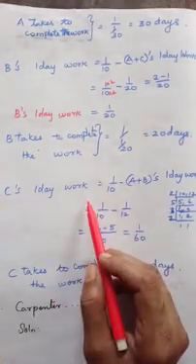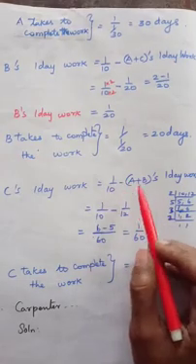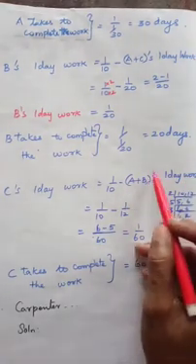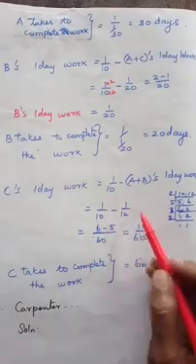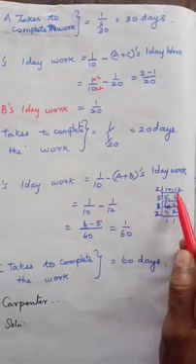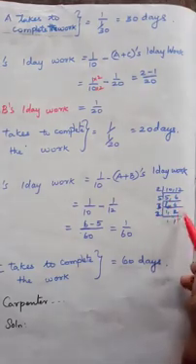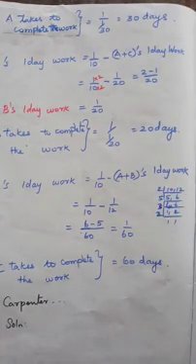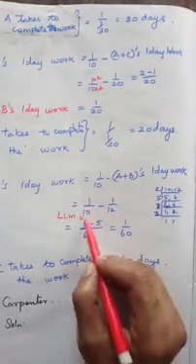C's one day work we have to calculate now. A plus B plus C's one day work is 1 by 10. From that we have to subtract A plus B's one day work, which is 1 by 12. So 1 by 10 minus 1 by 12. You have to find the LCM for 10 and 12. 2 times 5, then 6 2s are 12. 3 2s are 6, 6 5s are 30, 3 2s are 6, 60 is the LCM here.